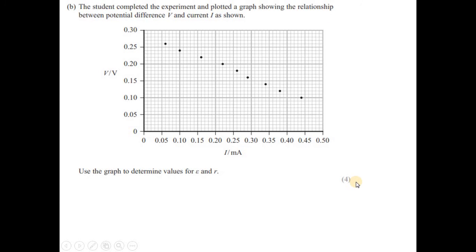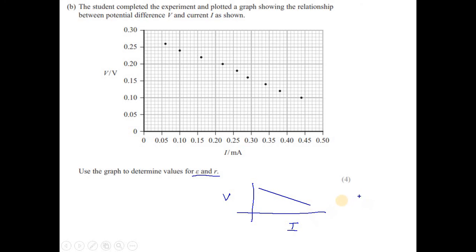Part B. The student completed the experiment and plotted a graph showing the relationship between potential difference V and current I as shown. Okay, so this is voltage, this is current in milliamperes. Use the graph to determine the value of epsilon and R. The idea about these types of questions is, if we need to find internal resistance and EMF, remember, we have a graph of V against I, and we always have a line with negative gradient.